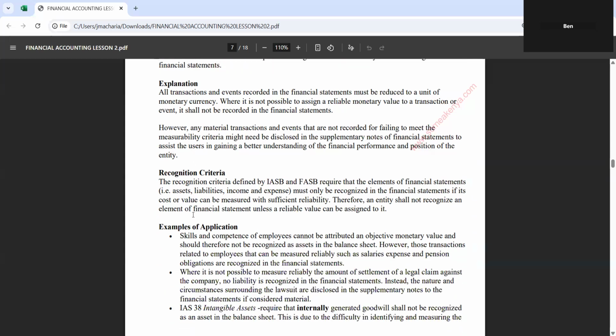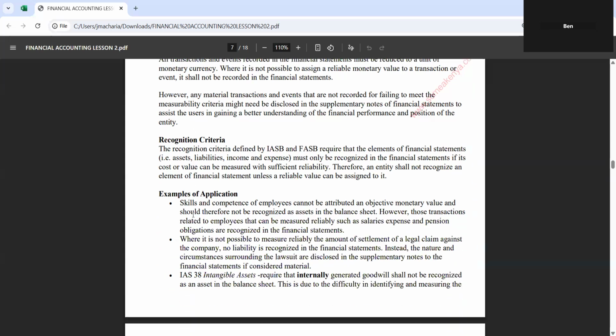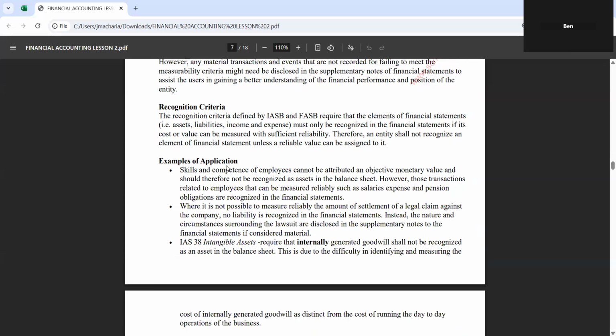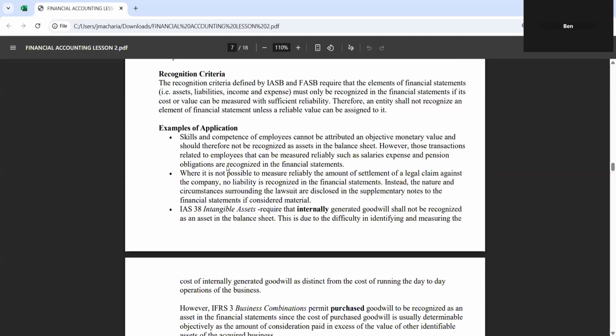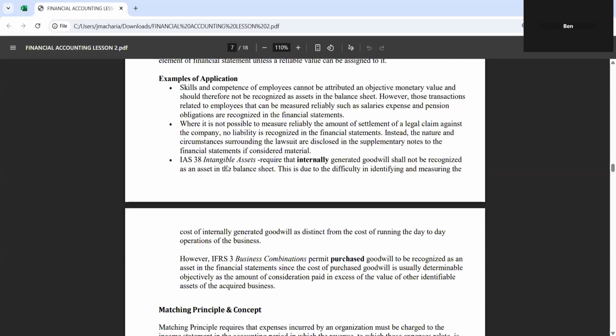Now, there are criteria that are established by the IASB, International Accounting Standards Board. I will give you this document, you'll be able to read and have a look at it. I will not go through everything. Like when you come to IAS 38, that is International Accounting Standard 38, it talks about intangible assets. It requires that internally generated goodwill shall not be recognized as an asset in the balance sheet.